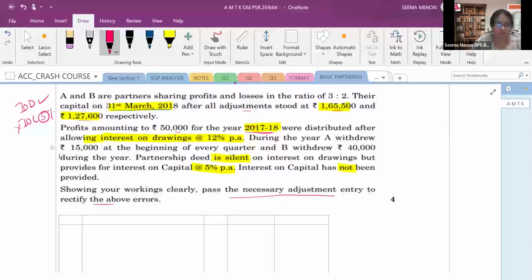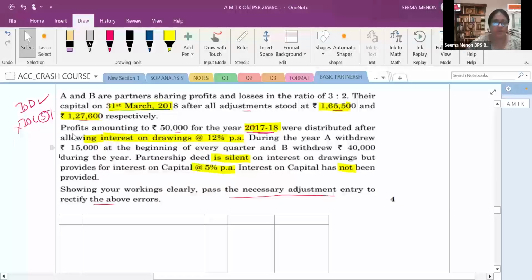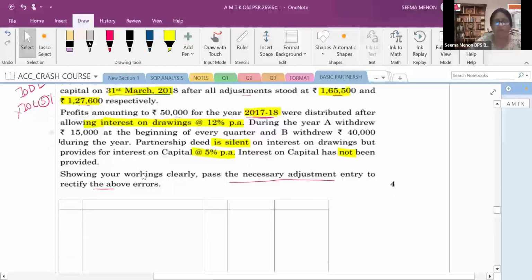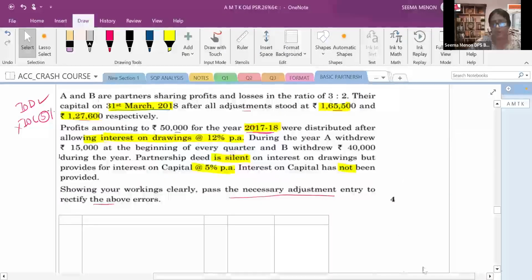Now we have to rectify all this. So there should be a table to be prepared. First of all, we know that interest on drawings is not to be charged, and they have charged it. So let's solve it one by one. First of all, what is to be found out? Interest on capital. So let's find out interest on capital here.